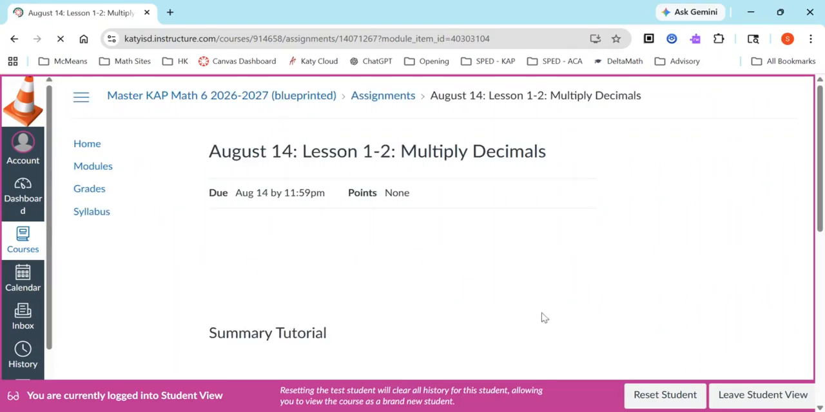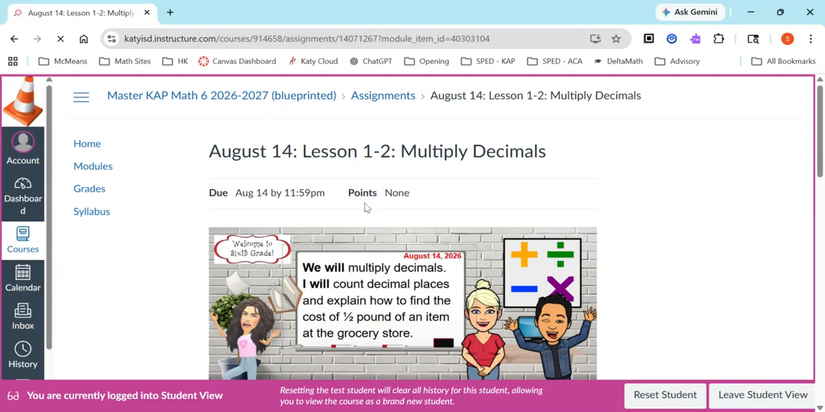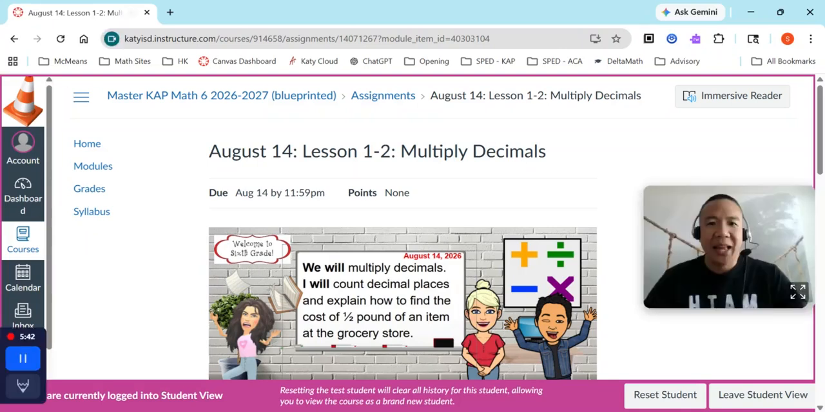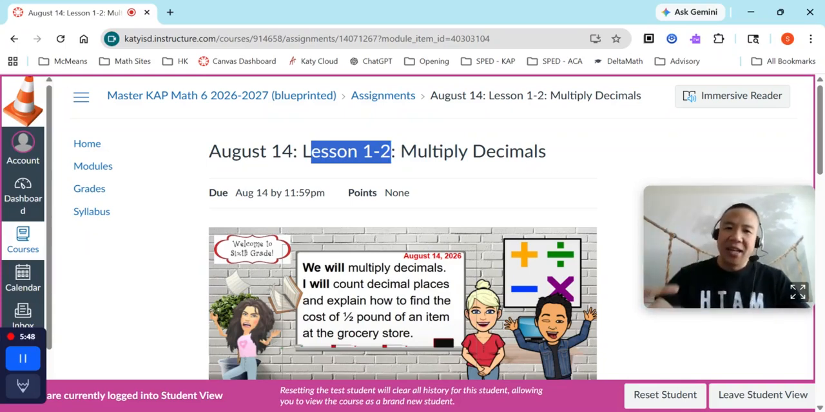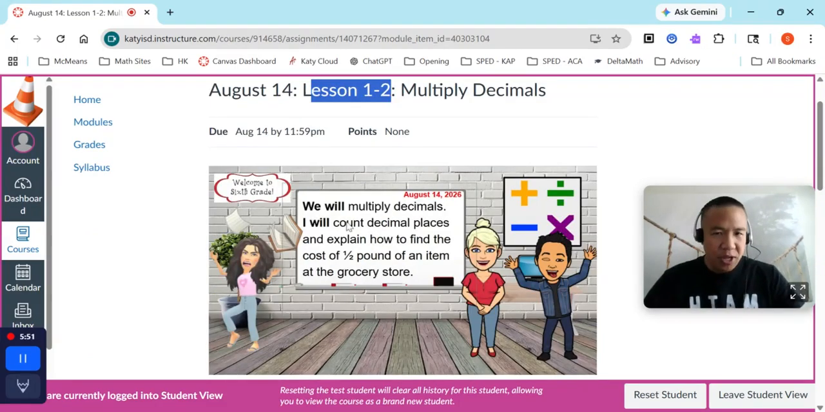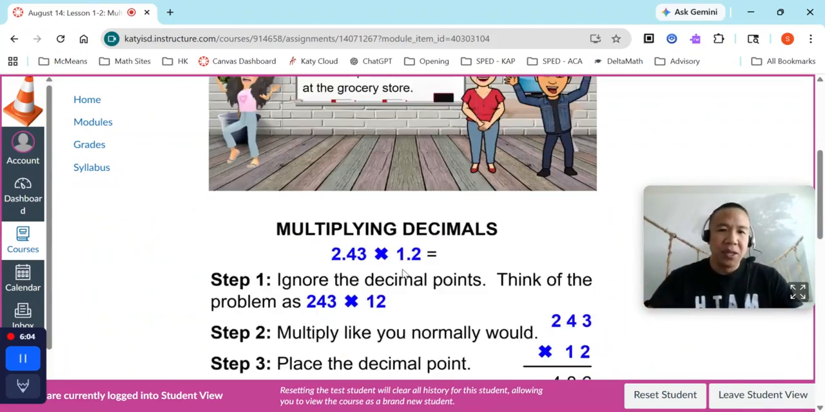I want to go to August 14th. This is our first lesson with homework. On August 14th, our lesson is lesson 1-2, multiply decimals. We do put right here, lesson 1-2, so you can follow along in the Savvas online textbook. Our objective will be how to multiply decimals. And what will students do? They'll know how to count the decimal places behind the decimal points, so they'll know where in the product you put the decimal point.